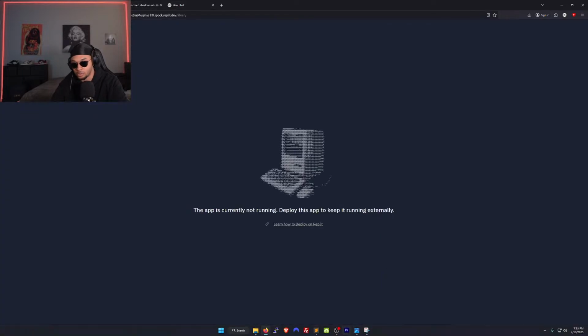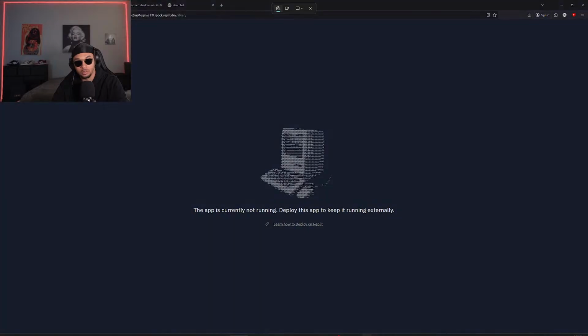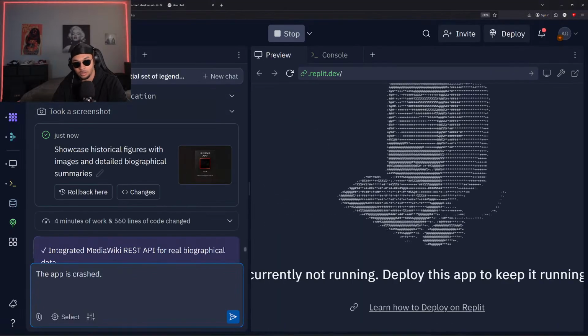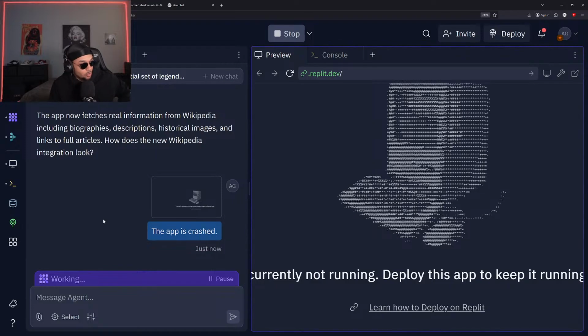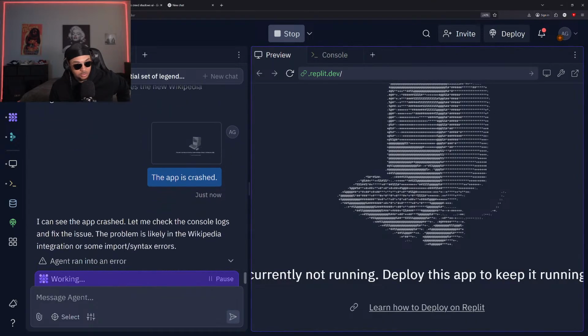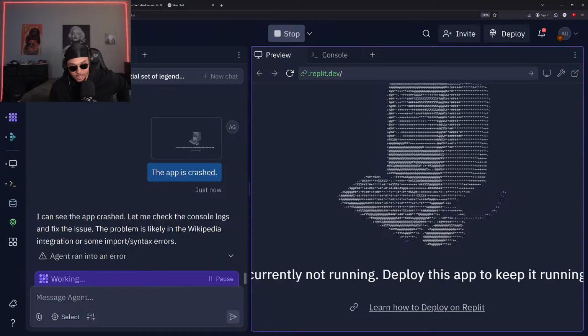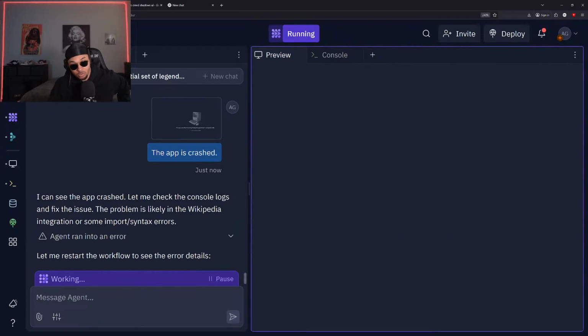All right, catch that screenshot. Post that in there. As always, any problems we find with the website, we just post a screenshot, let it know what the situation is, and Replit should be able to get that updated for us. Okay. I can see the app crash. Let me check the console logs and fix the issues. It's no big deal. Agent ran into an error. Wow.